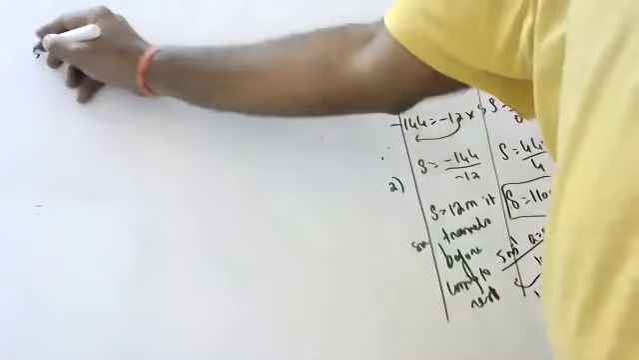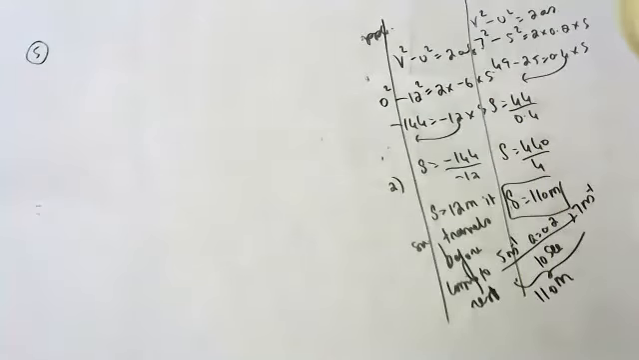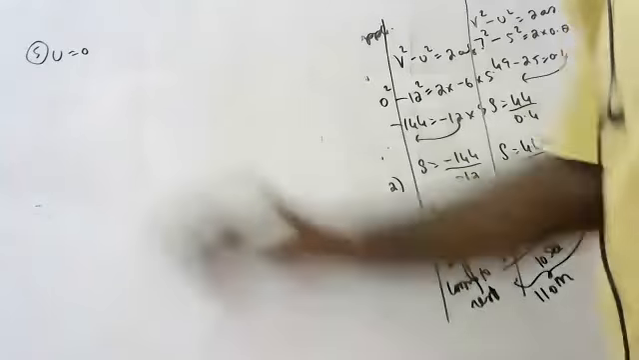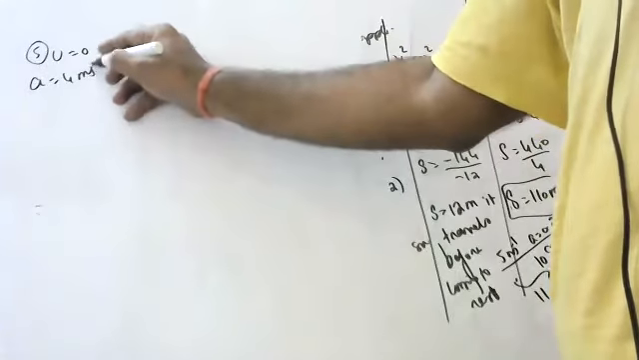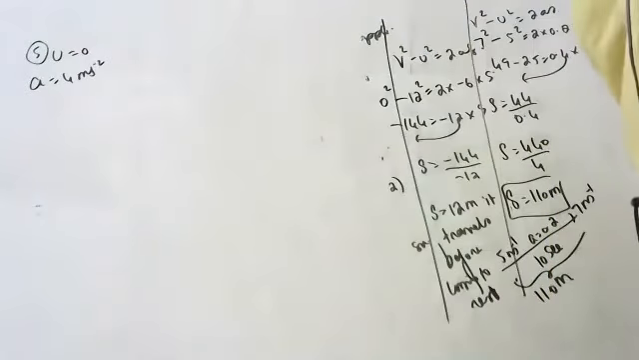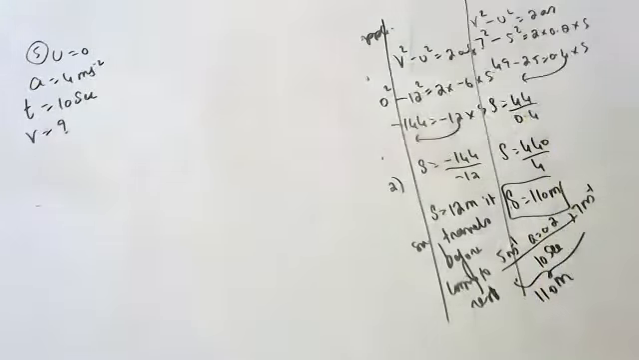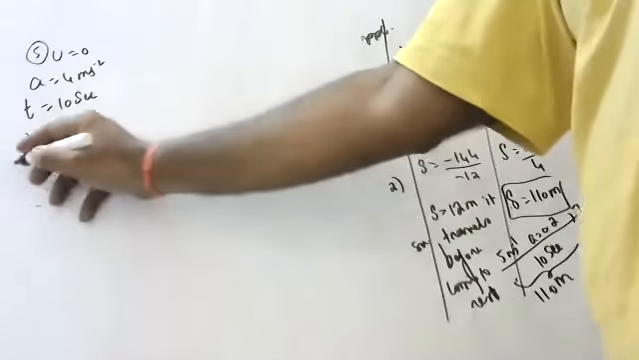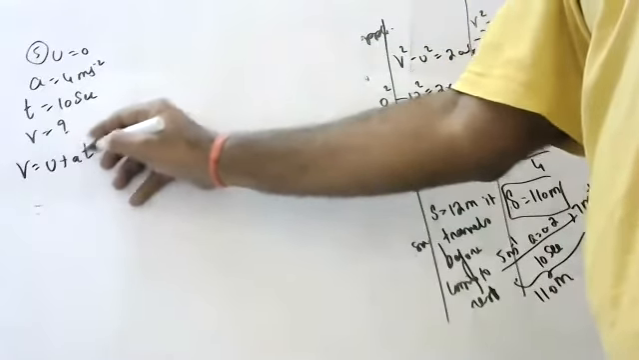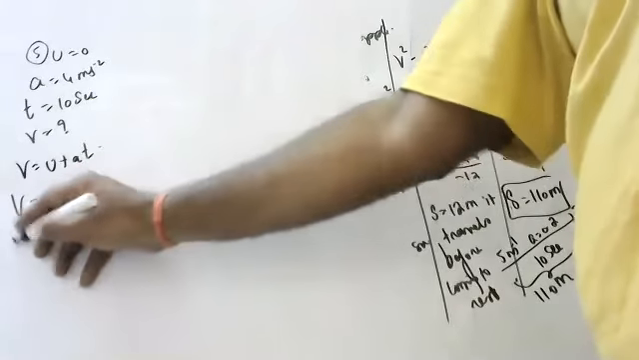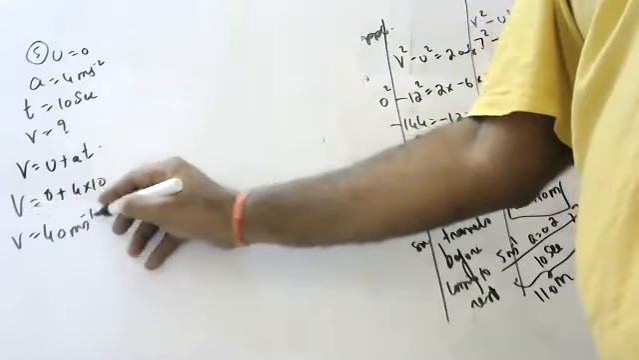Next question, children. Srinit, you tell. A cheetah moving from rest at a rate of 4 meters per second square acceleration, what will be its velocity after 10 seconds? That's it. Simple question. Formula: V is equal to U plus AT, 0 plus 4 into 10.